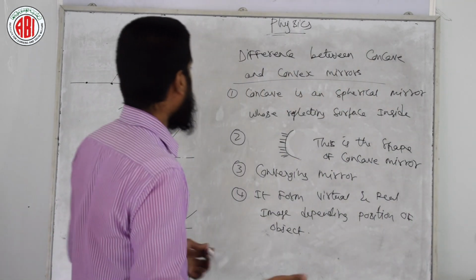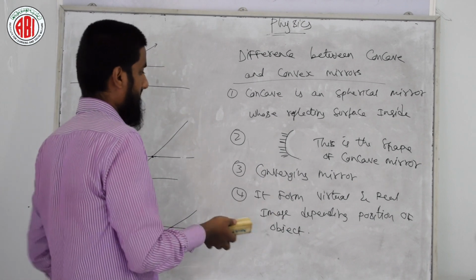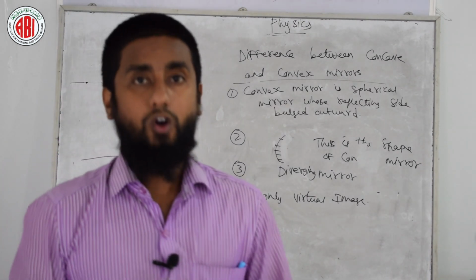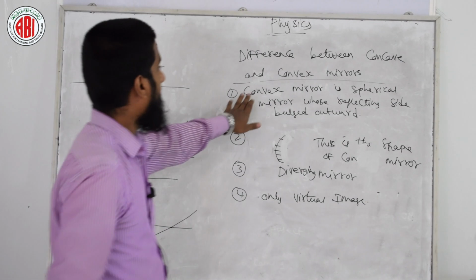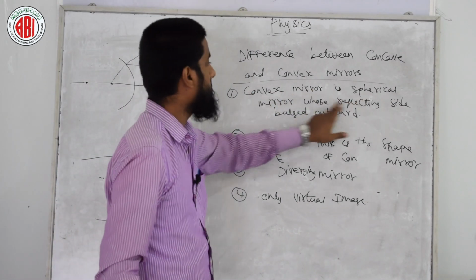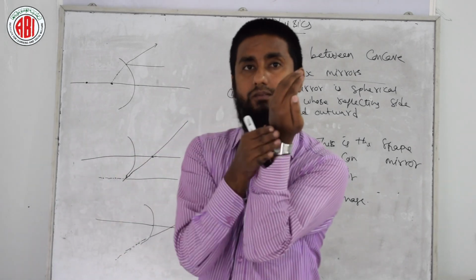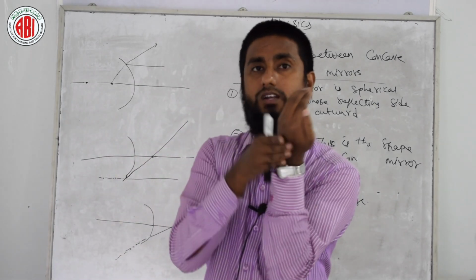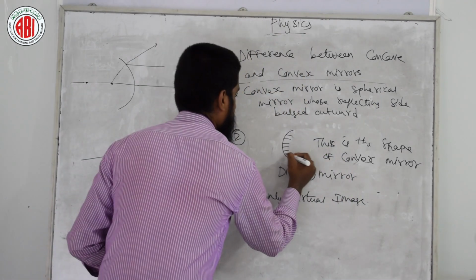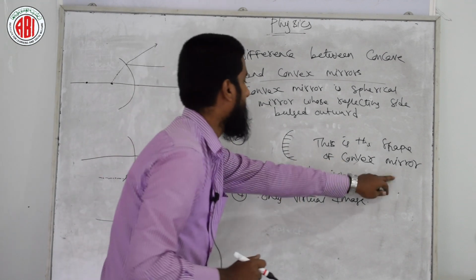Now we are moving to the convex mirror. Okay student, coming to the convex mirror. Convex mirror is a spherical mirror whose reflecting side is bulged outside. Convex mirror, spherical mirror whose reflecting surface is bulged outside. This is the shape of convex mirror.